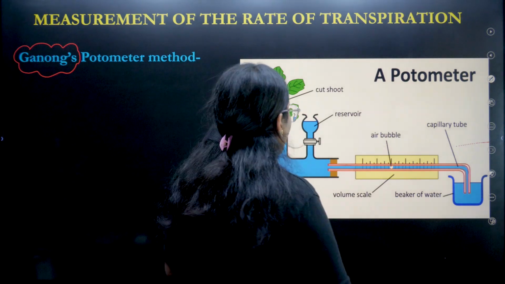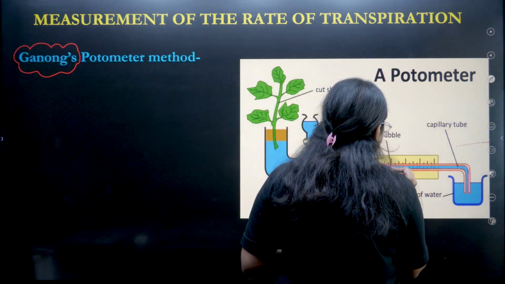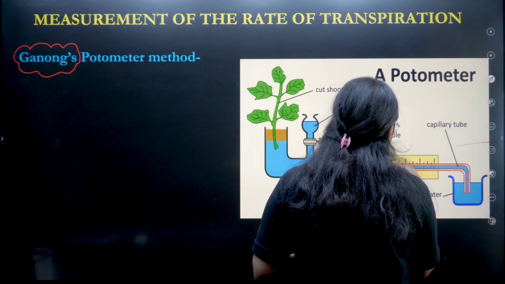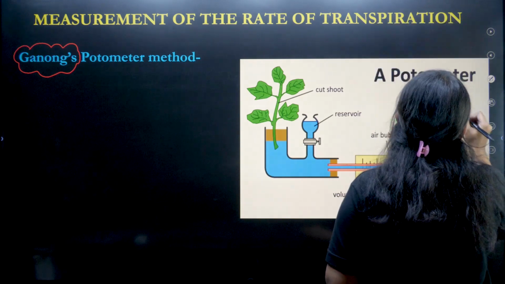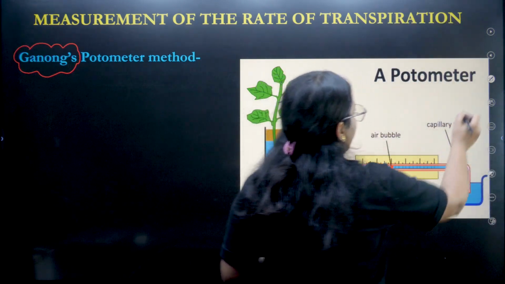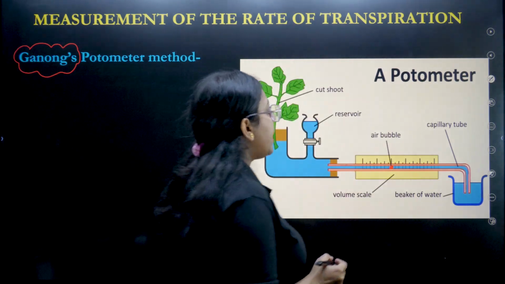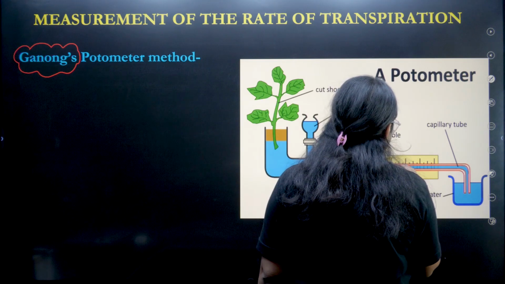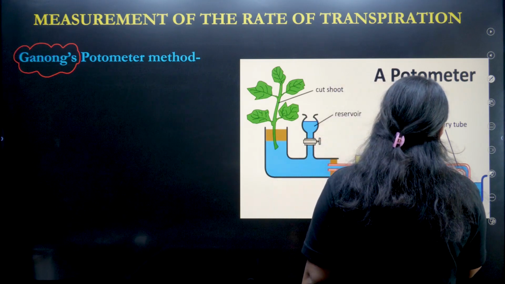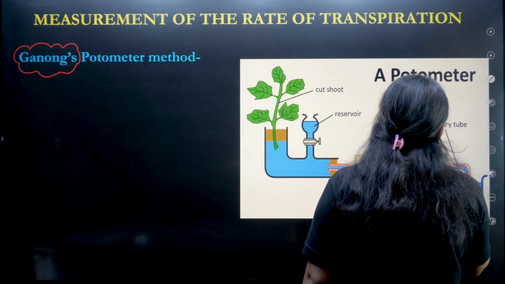So what are the things in this potometer? Let's understand. You see the air bubble. The major role is of the air bubble here. You can see this air bubble is now here, but it should start from the beginning, that is, this is the scale where it has to start.